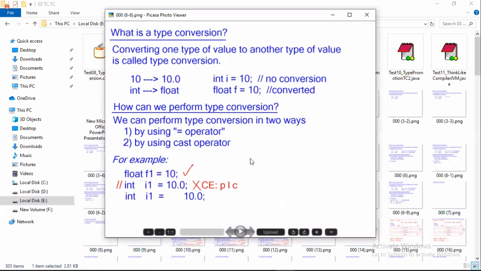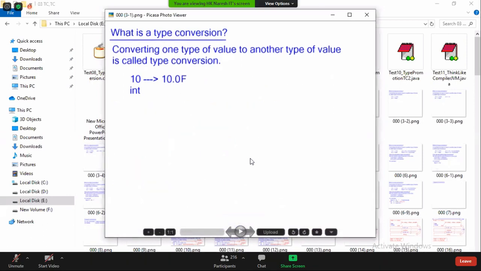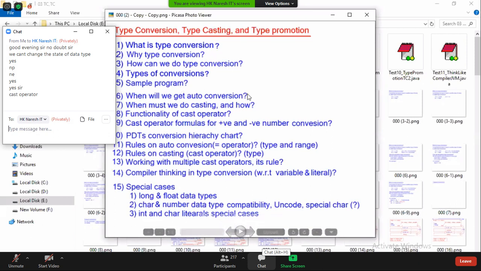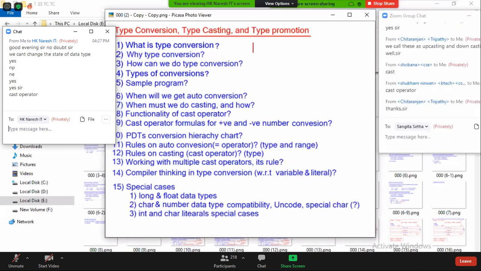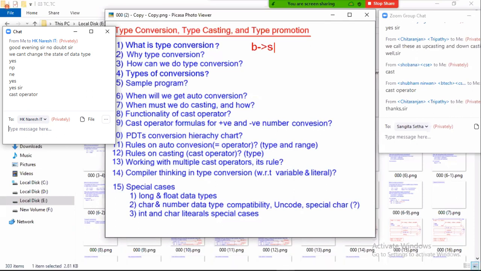Okay, now I want to ask a question. Tell me, can I do conversion from any type to any type? This is the type conversion chart I have given: byte to short, short to int, int to long, next float to double, and next char to int. These are the 7 data types. All these data types come under numeric data types, right? These five come under integral. This is called floating point, but all come under numeric.